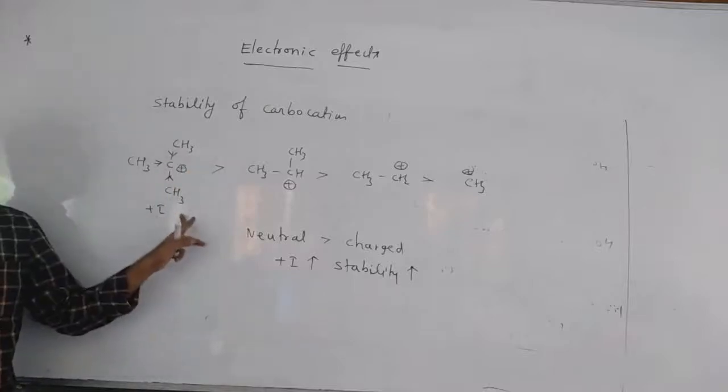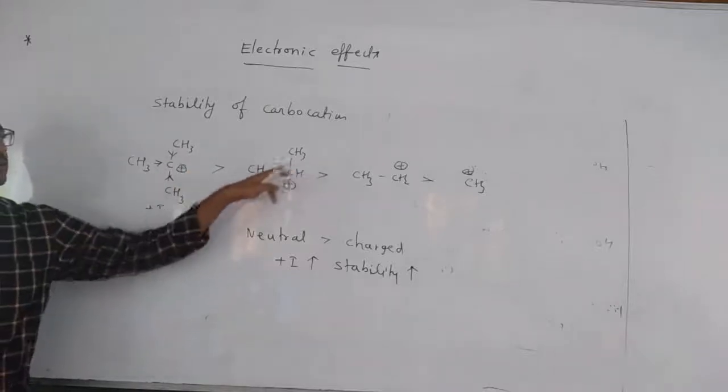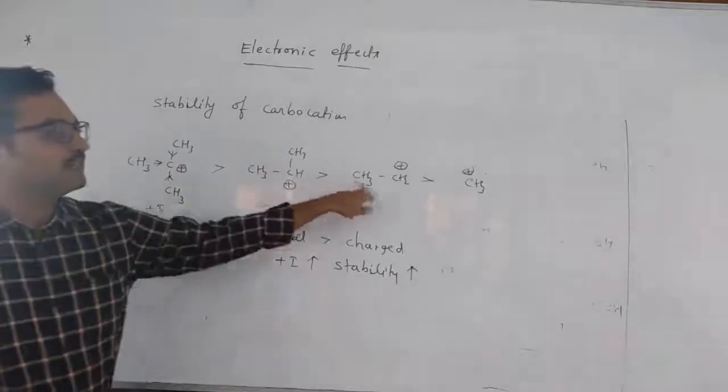So here 3 plus I effect groups are there. Here only 2 are there, methyl, methyl. These are 2. Here only 1 is there. Here nothing is there.